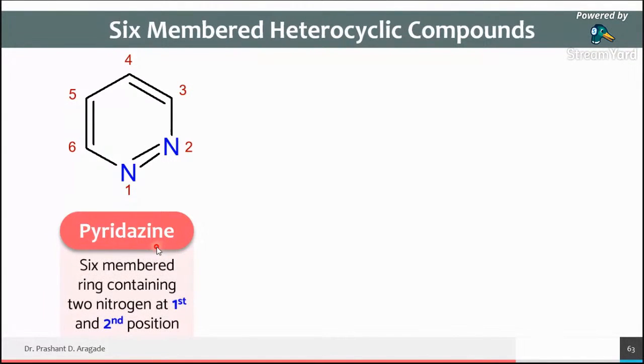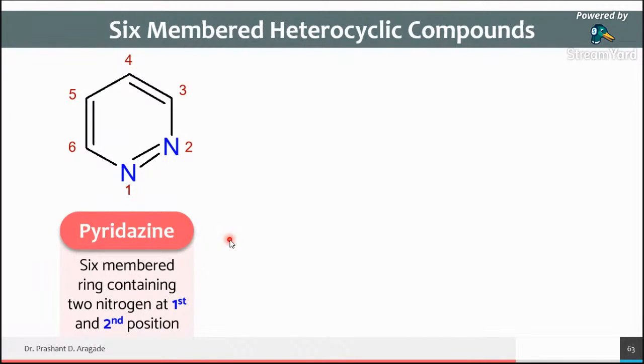So you must know the statement of pyridazine so that you will be able to remember the difference between pyridine and pyridazine. So pyridazine is what? A 6-member heterocyclic ring containing 2 nitrogens, one at the first position and the other at the second position. That is called pyridazine.